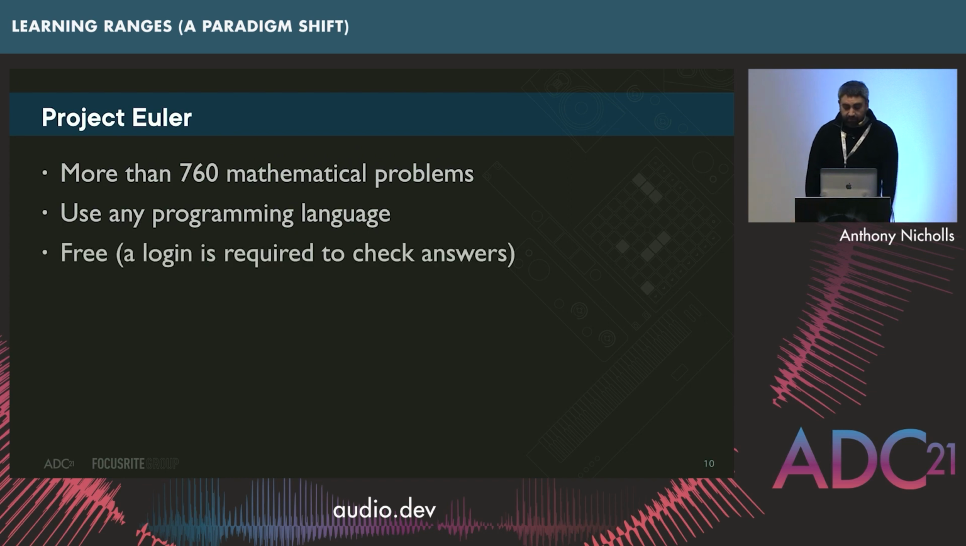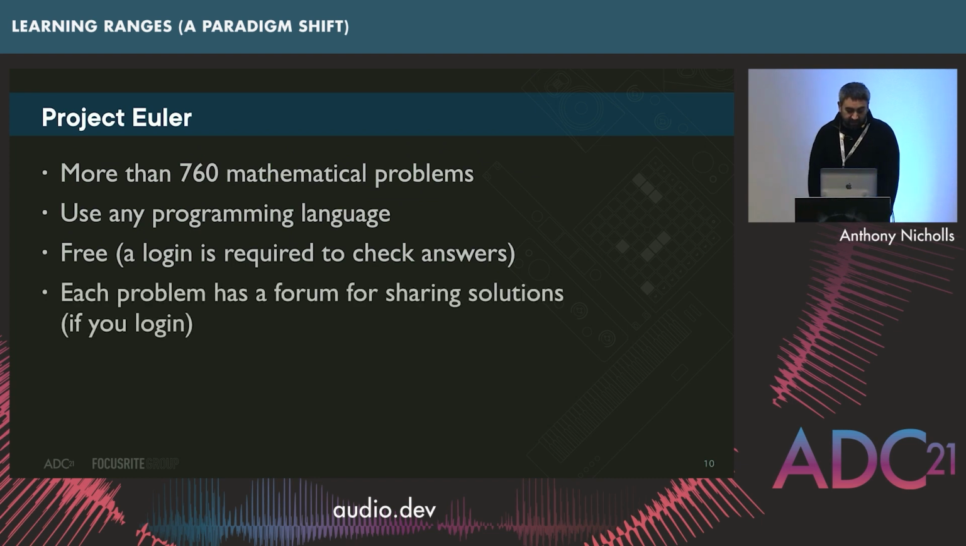It's free. A login is required if you want to check your answers, or you could probably Google them, to be honest. And if you do have a login, then once you've solved the problem, you can also access a forum where you can see all the different solutions from different languages, etc., which can be quite an interesting insight just by itself. So I highly recommend Project Euler.